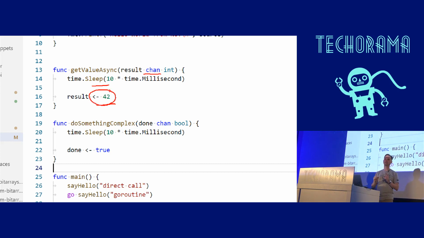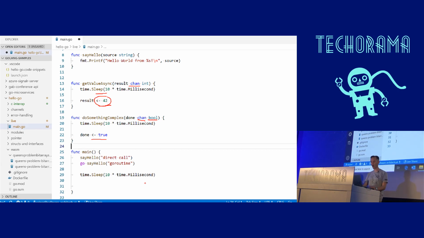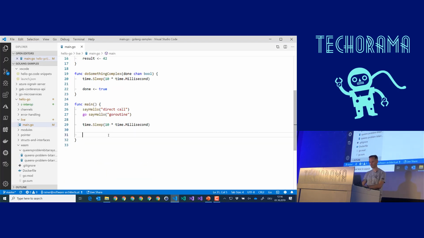We do not need shared memory. That's the important thing here. The second one is also very similar, but in this case we are just using a kind of indicator. I'm done. We don't have a return type here. So in this case I'm just sending true. I'm done. Now let's see how a caller would use this stuff.